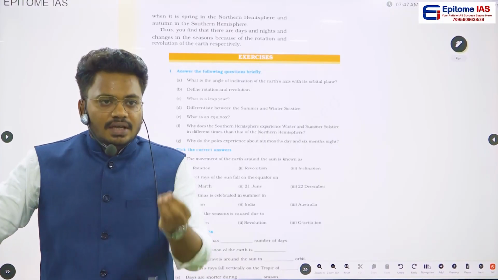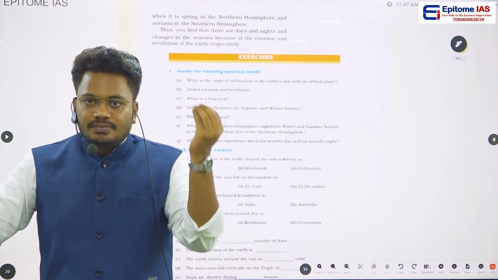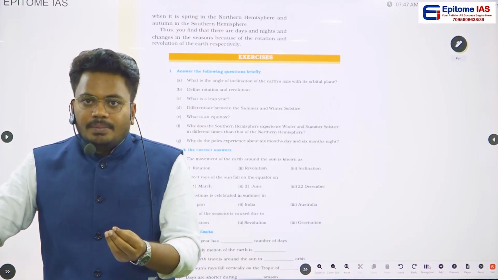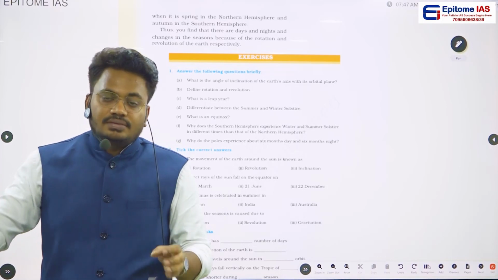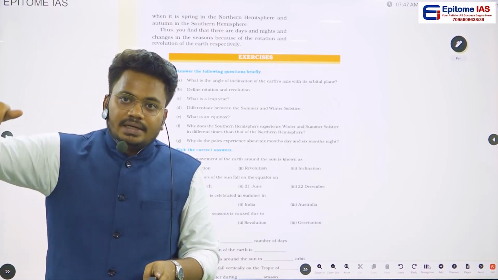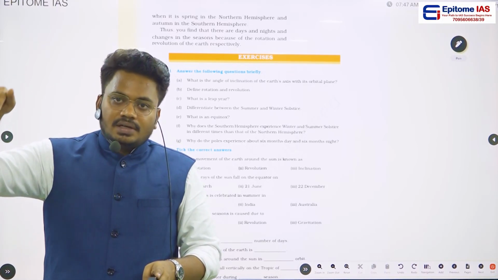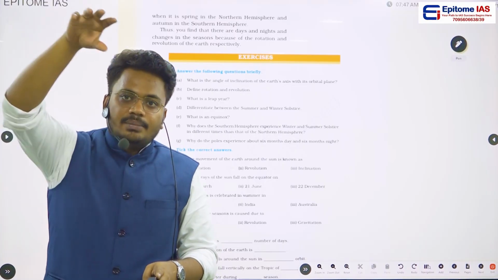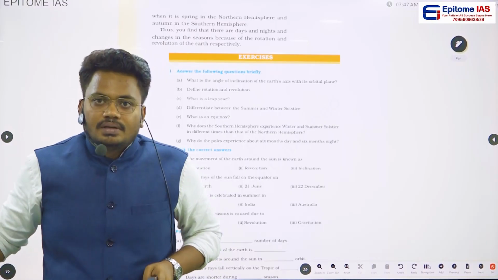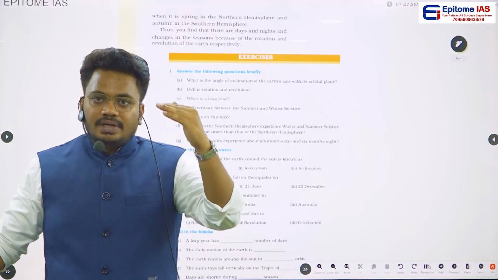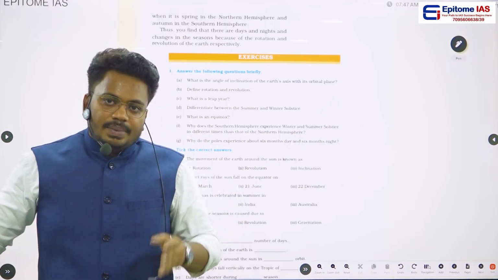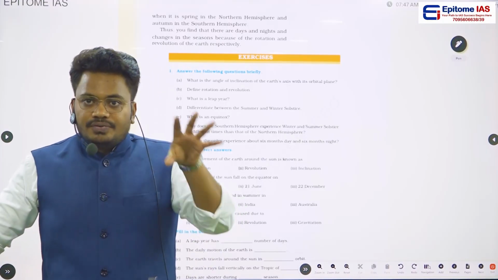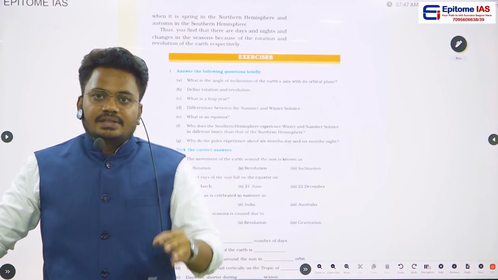So as we discussed, in June we will be having a summer solstice, and in September we will be having an equinox, and in December we will be having a winter solstice, and again in March we will be having an equinox. That means the length of the night and the length of the day will be the same. Okay, so because of this phenomenon, the entire climatic changes will be happening.